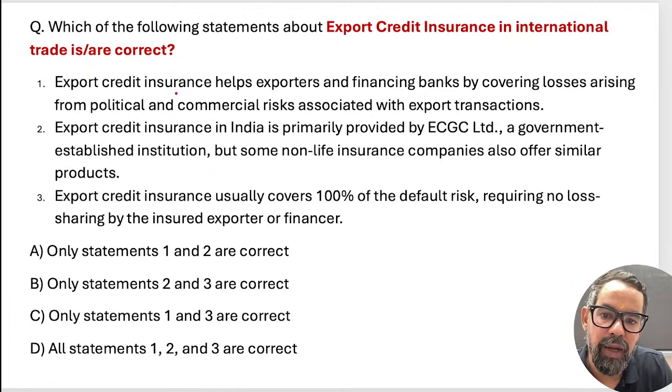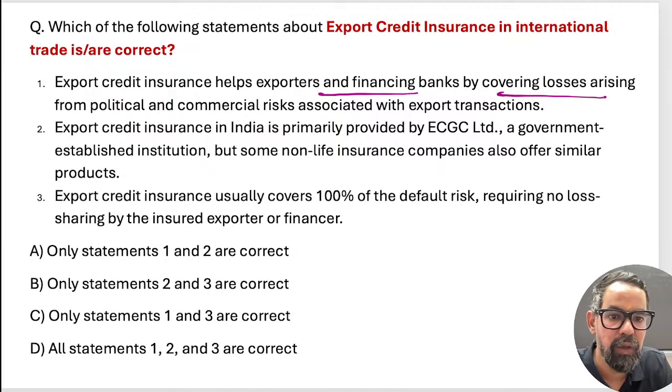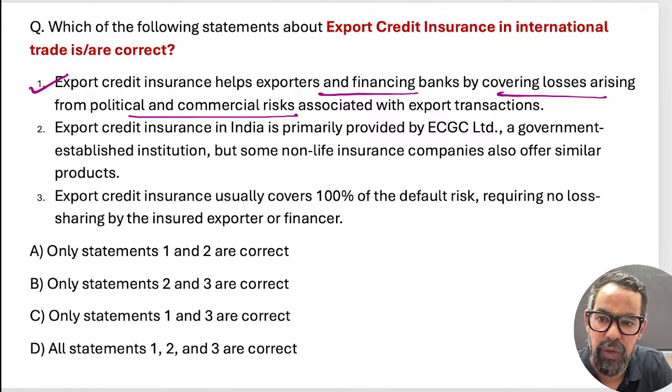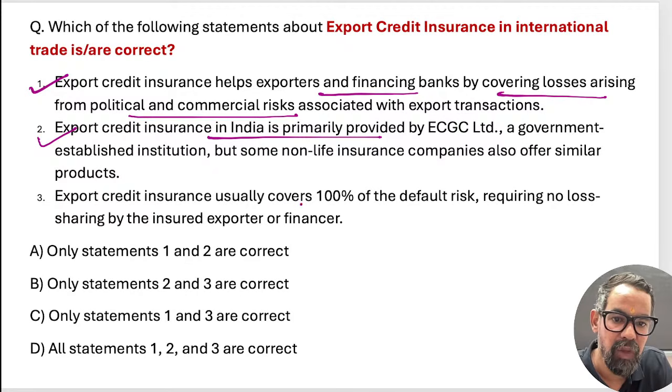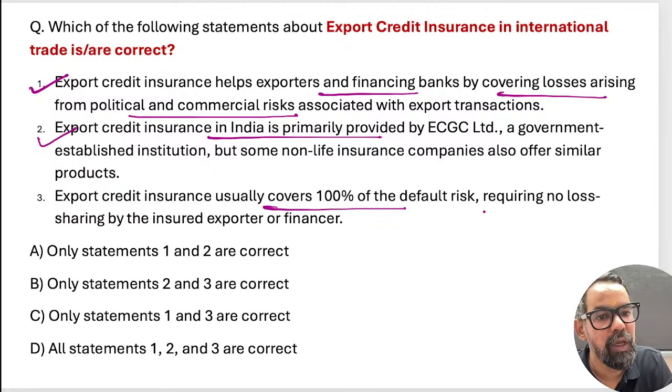So export credit insurance helps the exporter and financing bank by covering losses arising from political and commercial risk in an export transaction. Export insurance by ECGC, government, this is a very easy one. Export credit usually covers 100% of the default risk, requiring no loss sharing?